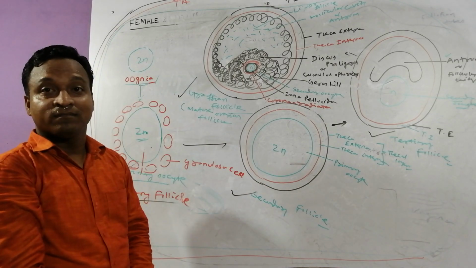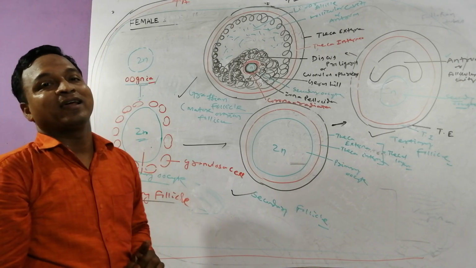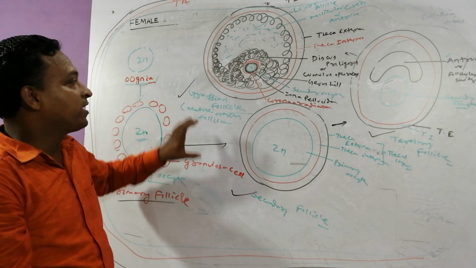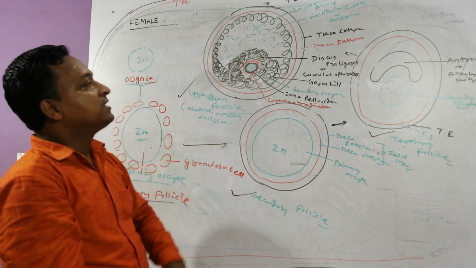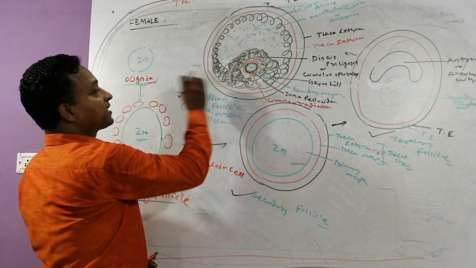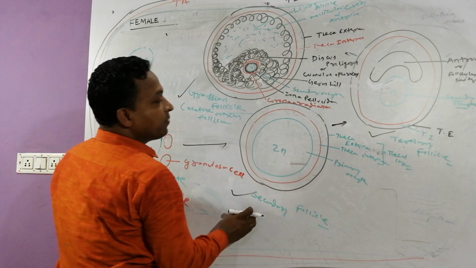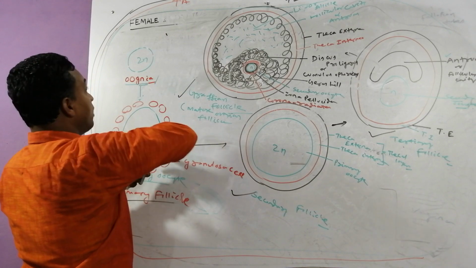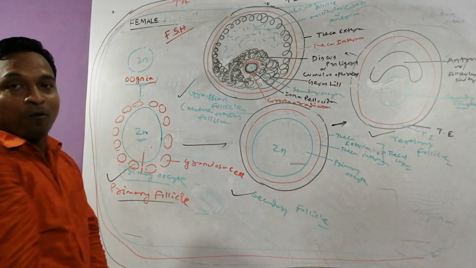This was already asked in the council exam. That is the mature Graafian follicle. The mature ovarian follicle is called which follicle? Graafian follicle. Yes, which is enclosing which oocyte? Secondary oocyte. Yes. All the development of the primary follicle, secondary follicle, tertiary follicle, or Graafian follicle, all the ovarian follicle development takes place under the influence of one hormone, that is called FSH, follicle stimulating hormone.